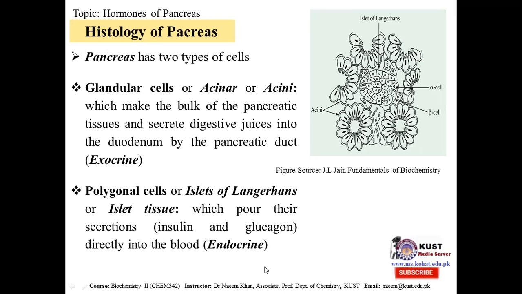As we discussed in our last slide, pancreas gland is both exocrine and endocrine, and from the histologic point of view, we can see here that pancreas is basically made up of two types of cell. One secretes the exocrine secretion, that is digestive juices through the pancreatic duct, and these cells are called acini or acinar, which make the main bulk. These are acini like this. The other type is the polygonal cells, which are islets of Langerhans, in the middle. They secrete their secretions, which include insulin and glucagon, into the blood. This is the endocrine function.